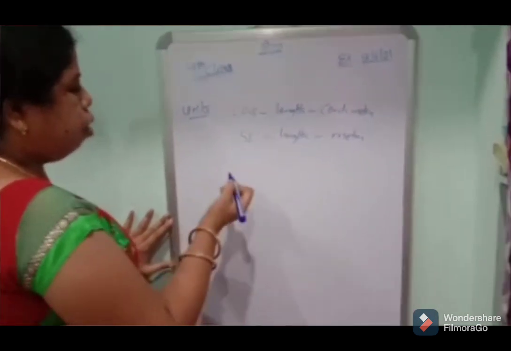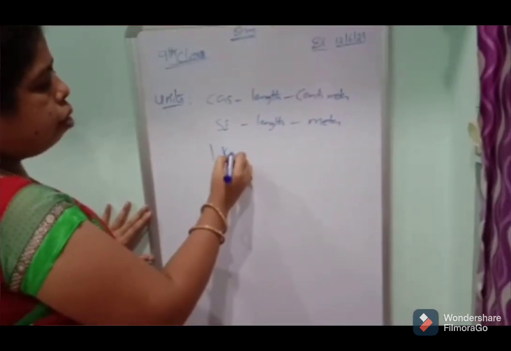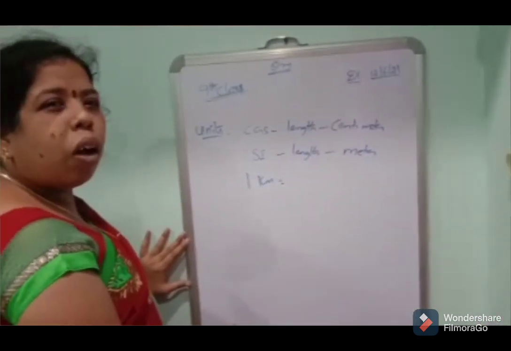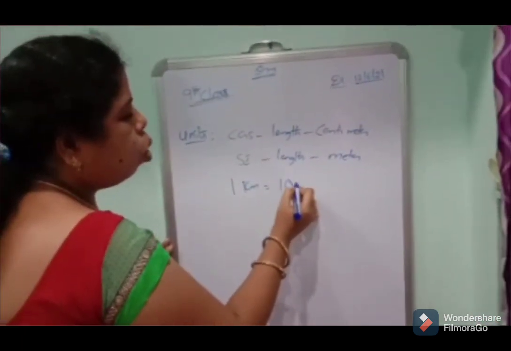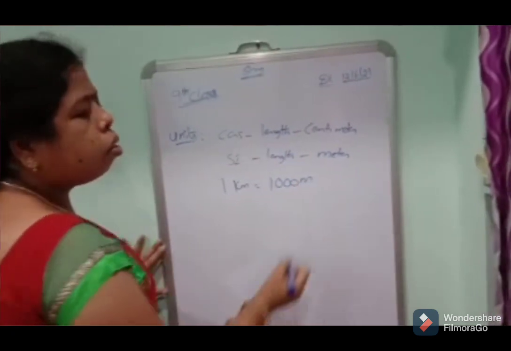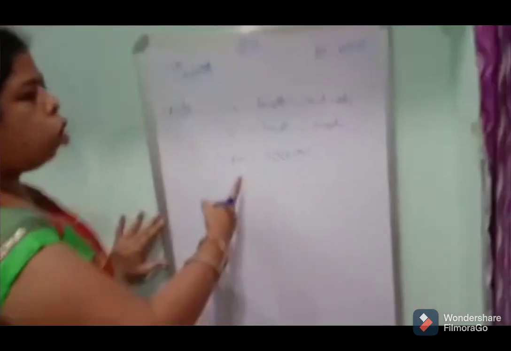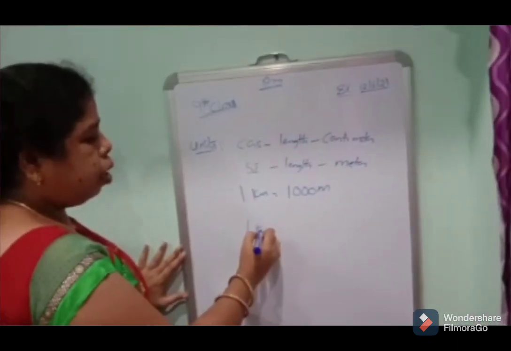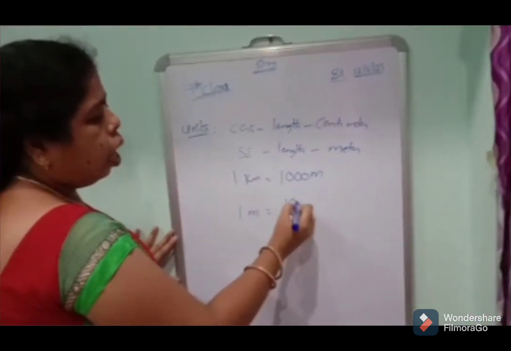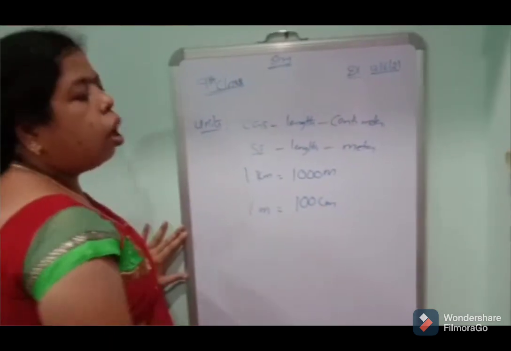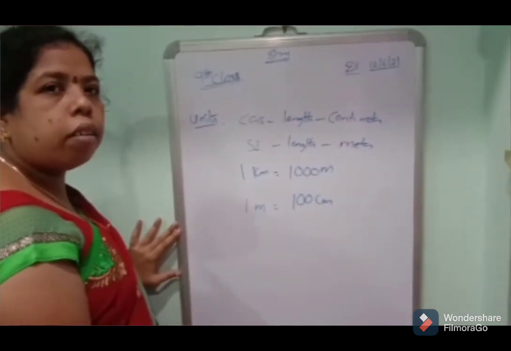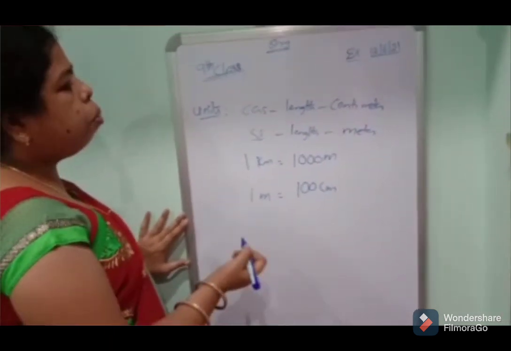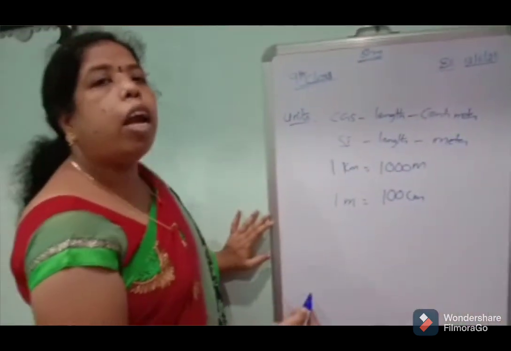Next, 1 kilometer is equal to 1000 meters. 1 meter is equal to 100 centimeters. Next, we can discuss speed and velocity.